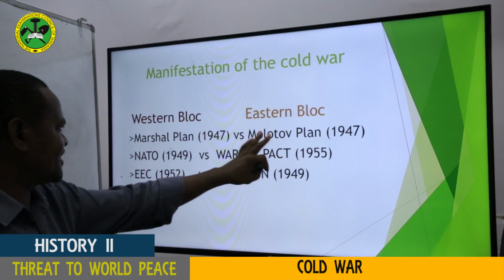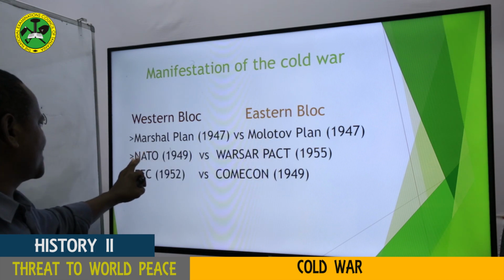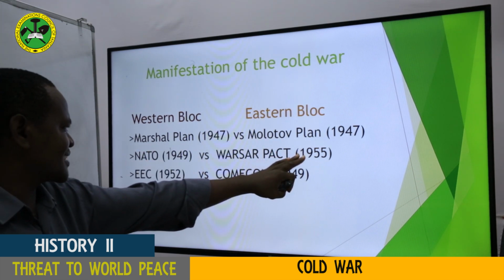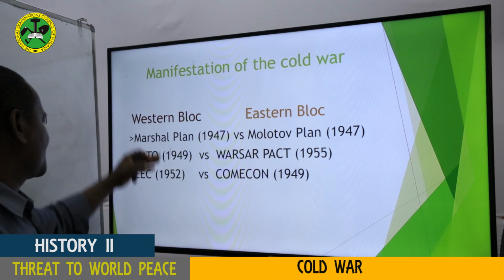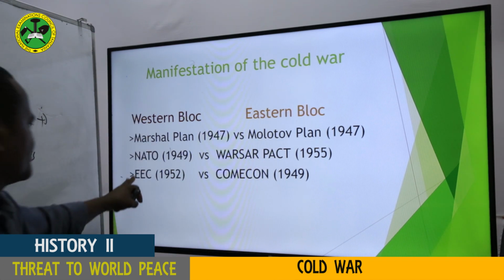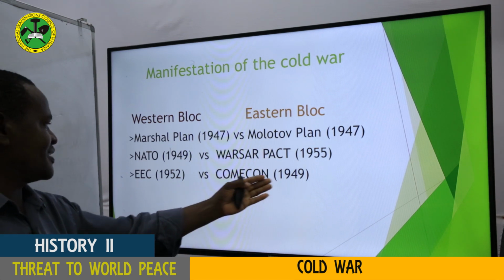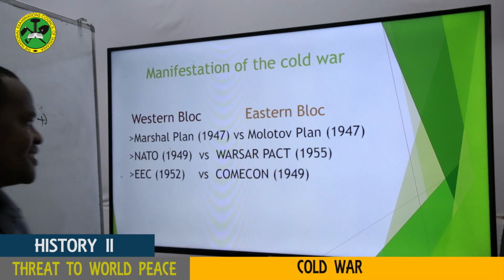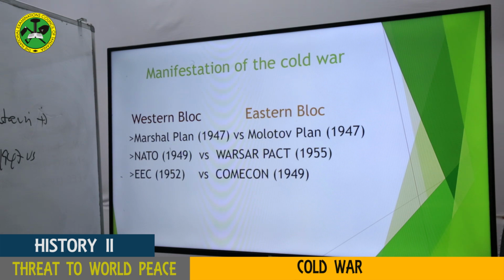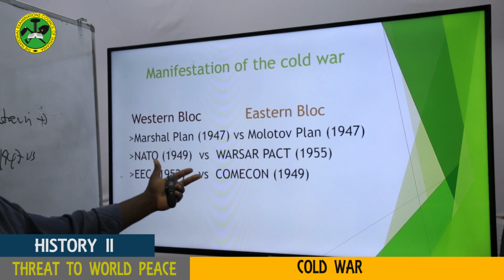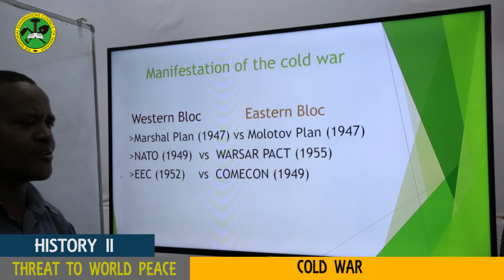And this did not just end there. They came to establish NATO, and this established the Warsaw Pact in 1955. But the European countries came with what was called the EEC, the European Economic Community. But remember, the USSR earlier, in 1949, established what was called the Comecon. Comecon means the Council for Mutual Economic Assistance.